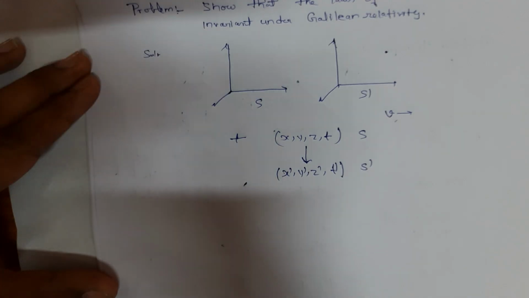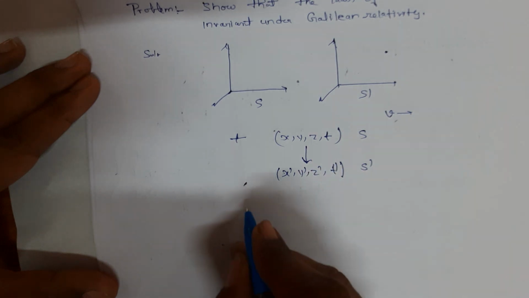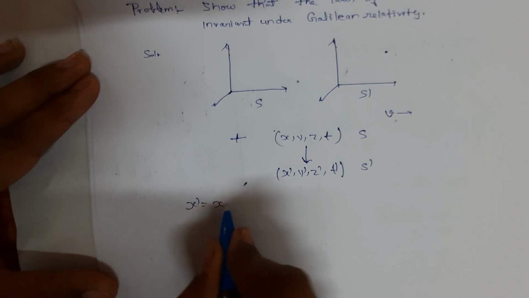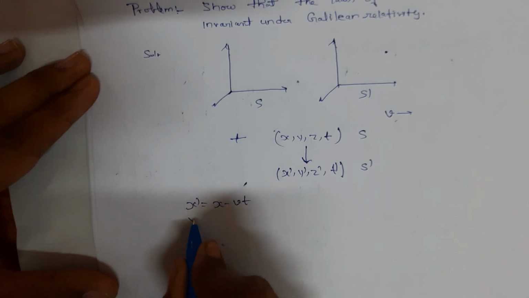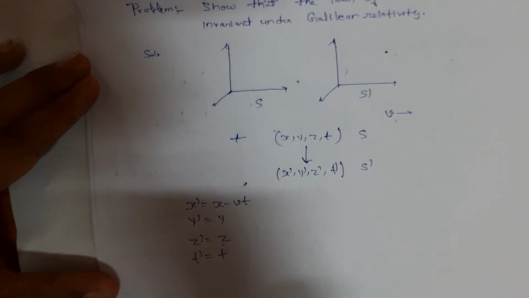These two sets of coordinates can be related to each other using the Galilean transformation equations, that is x dash is equal to x minus vt, y dash is equal to y, z dash is equal to z, and t dash is equal to t.